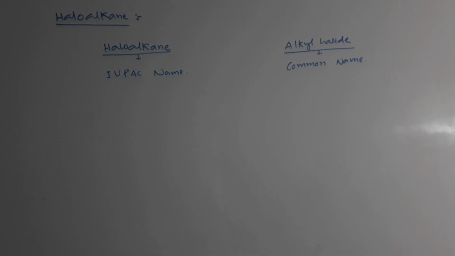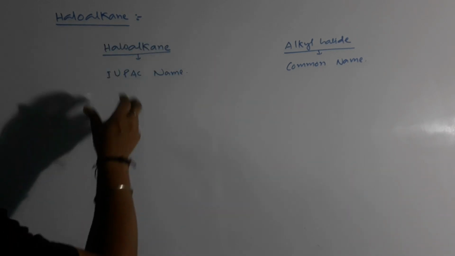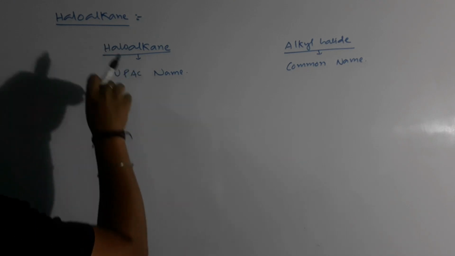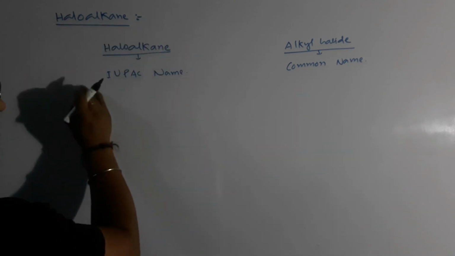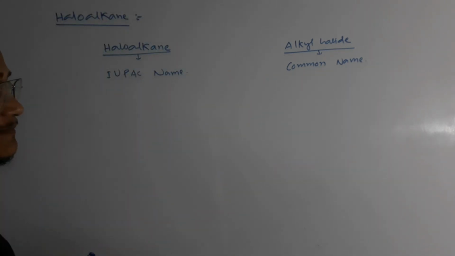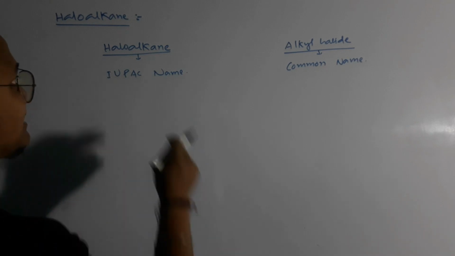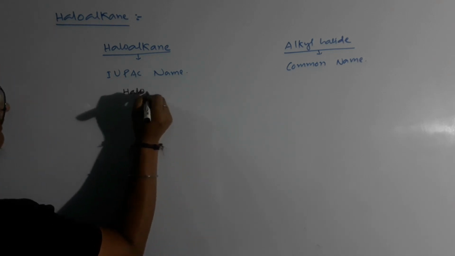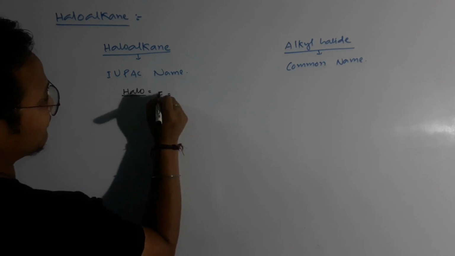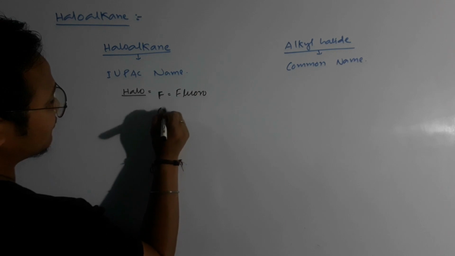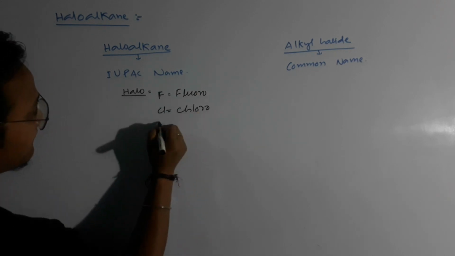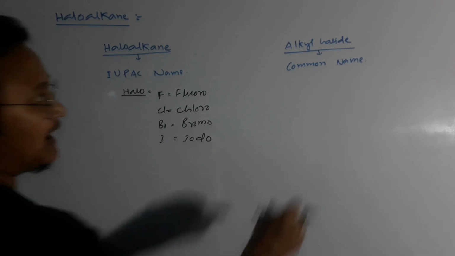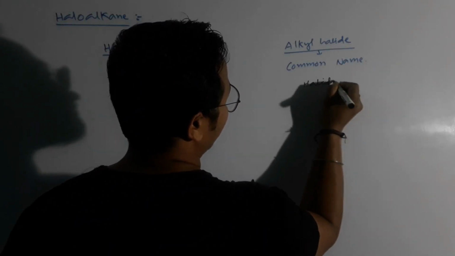Now look, when we are talking about haloalkane, we are naming them as halo substituted alkane, because halogen substitutes the hydrogen. That is in terms of the IUPAC naming system. For the halo term, for fluorine we use fluoro, for chlorine we use chloro, for bromine we use bromo, and for iodine we use iodo. Clear, guys?